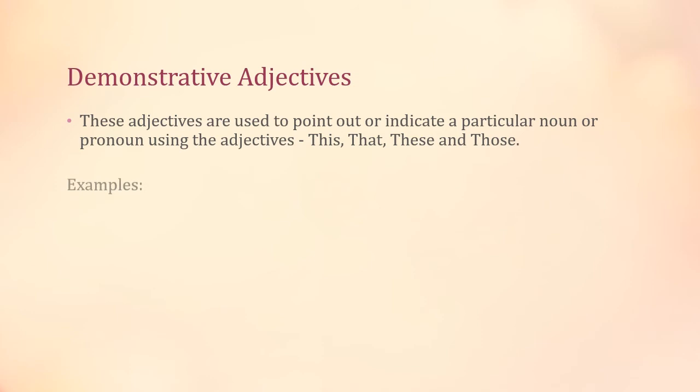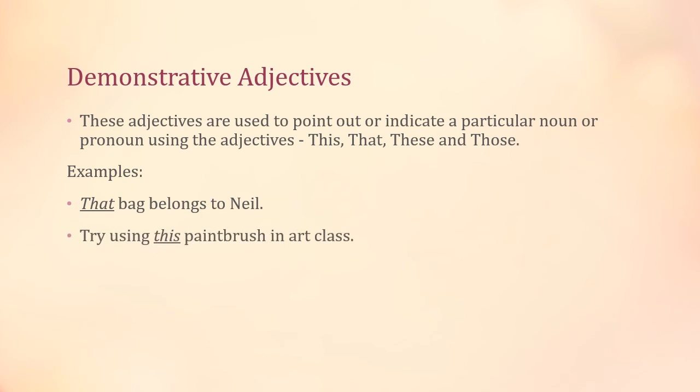For example, that bag belongs to Nile. Now they are basically pointing out whose bag that is. Which bag belongs to Nile? That bag belongs to Nile, right? Okay, now the next example is: now try using this paintbrush in the art class. They are telling which paintbrush? This paintbrush. So they are basically pointing out the paintbrush here, this paintbrush in the art class.